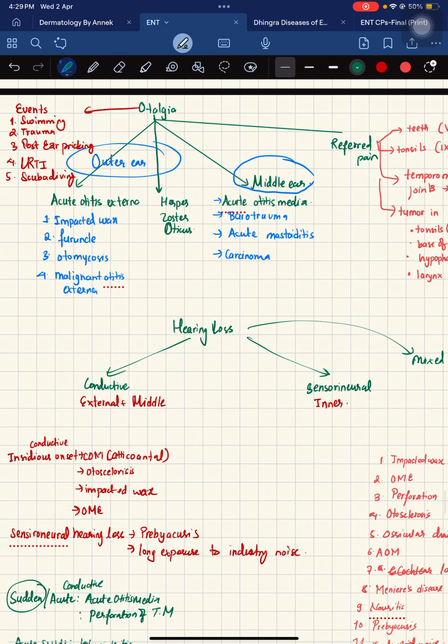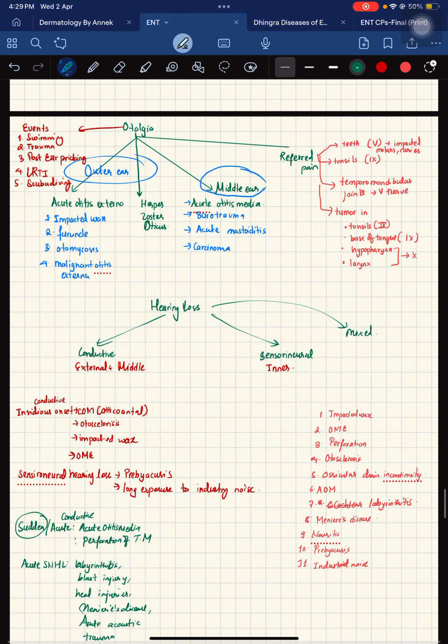Now let's talk about otalgia. The patient might just present with ear pain, and it could occur after an event like swimming or after trauma, or if the patient has a habit of ear picking, or he has recently suffered from an upper respiratory tract infection, or he is involved in activities like scuba diving or skydiving due to barotrauma as well.